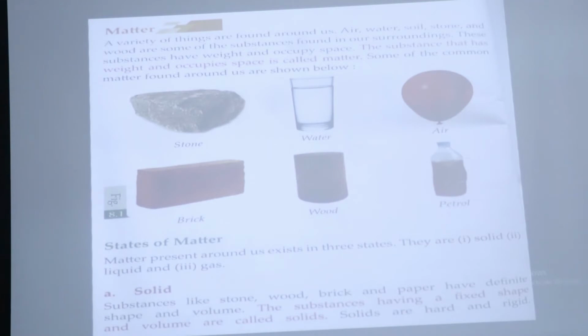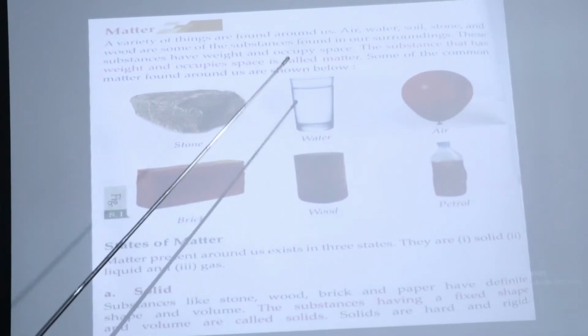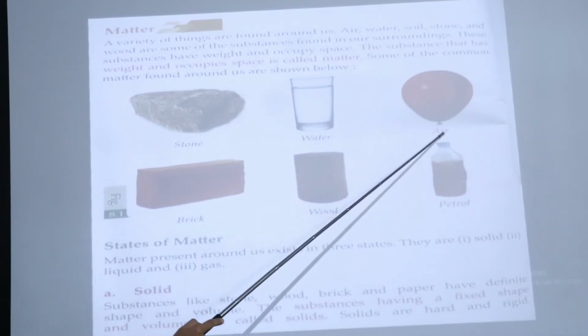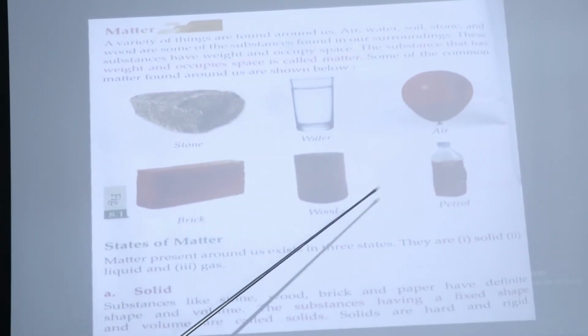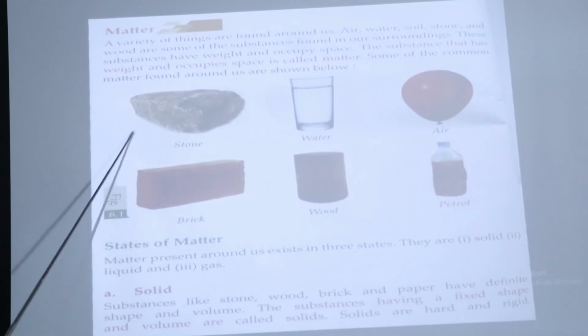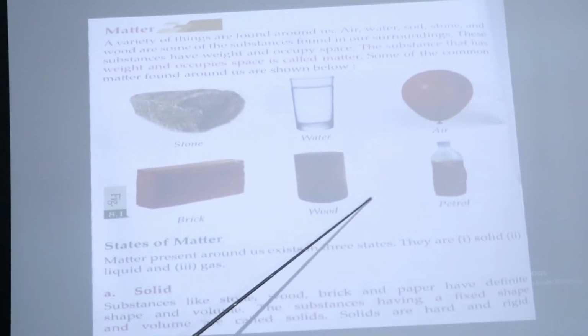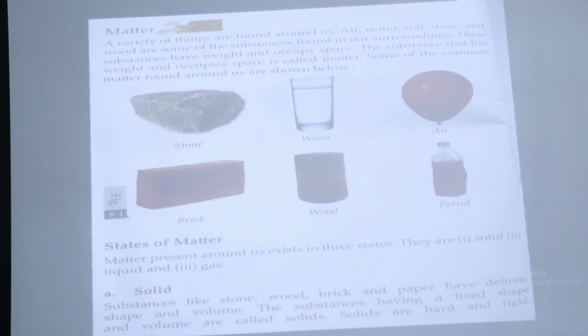Now you can see here some of the common matters that we find in our surroundings: stone, water, air, brick, wood and petrol. These are the common matters that we find in our surroundings.